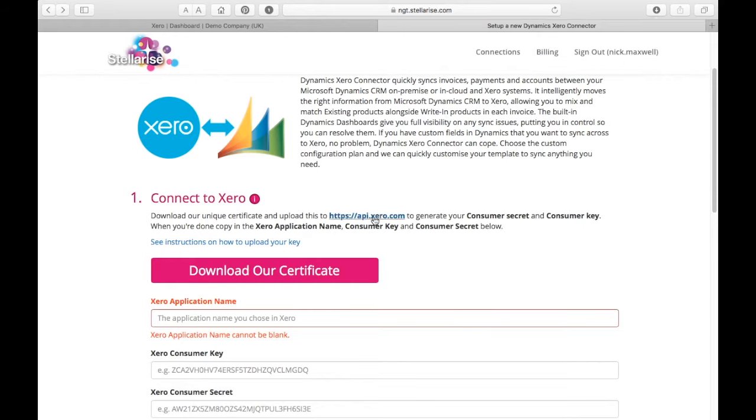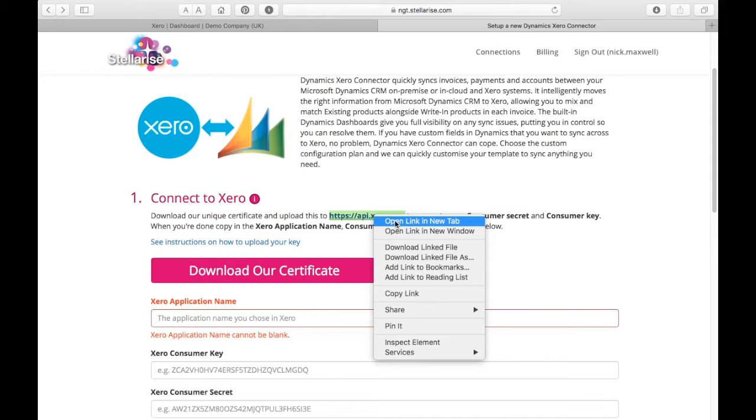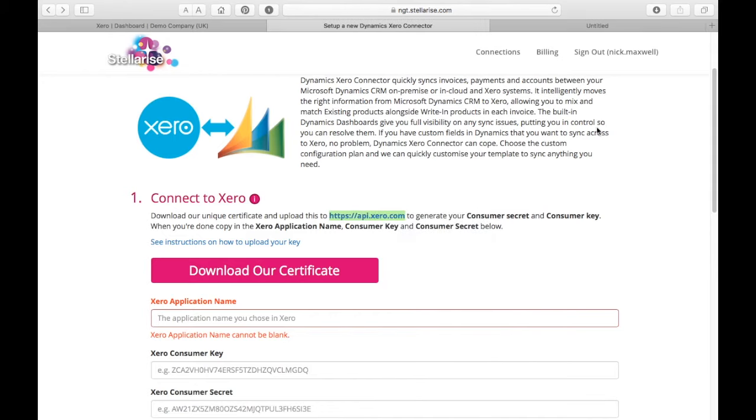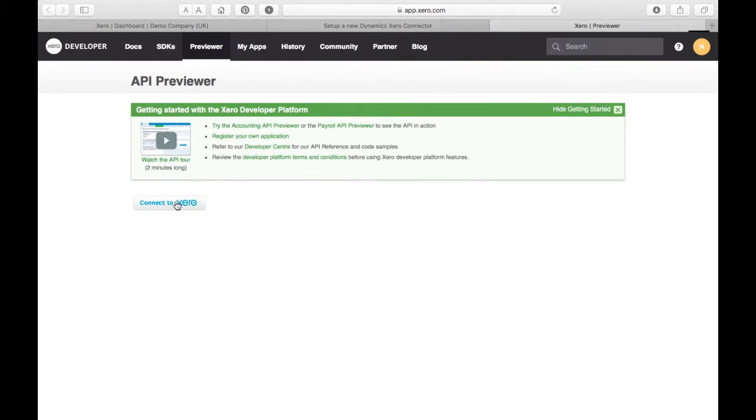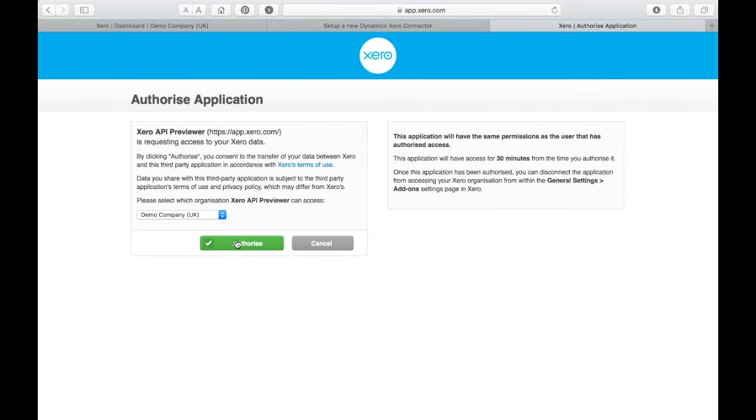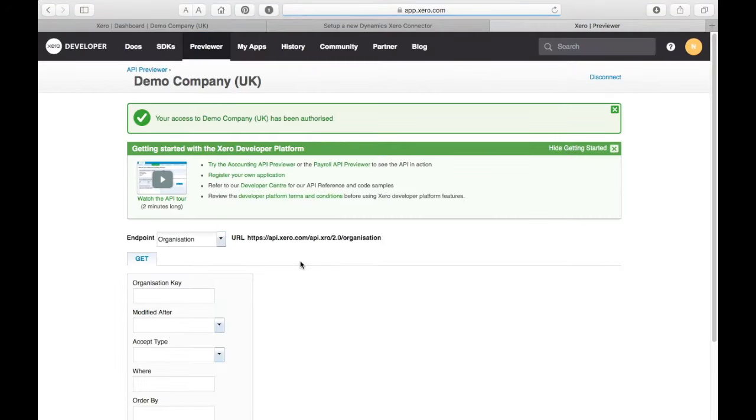Now open up https://api.xero.com. You can use the link we've provided. When that opens, you'll need to connect to Xero. If you're already logged in, you won't be asked to enter your credentials. Just authorize the connection, making sure that you've selected the correct Xero organization if you have more than one. I'm using the demo company for this video.